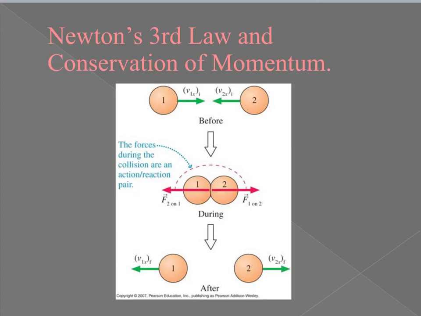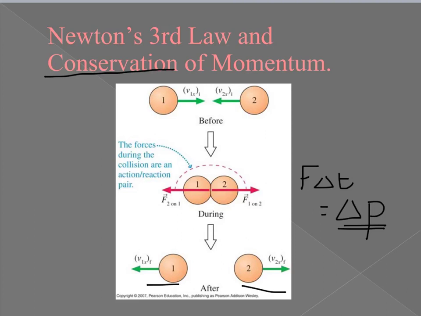Because their forces are equal and the amount of time that they crash is equal, remember we have our impulse equation. Since these two are equal, then in this case, our change in momentum will be equal, which means the mass and the velocities afterward will end up being conserved. So the velocities themselves won't be equal because this is a change in momentum. But because of that, we will end up with a total conservation of momentum.